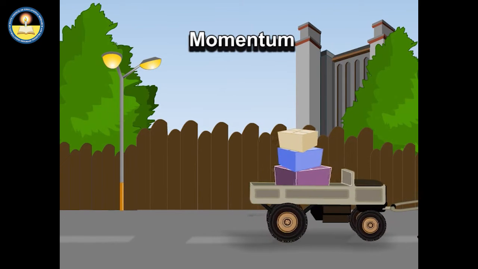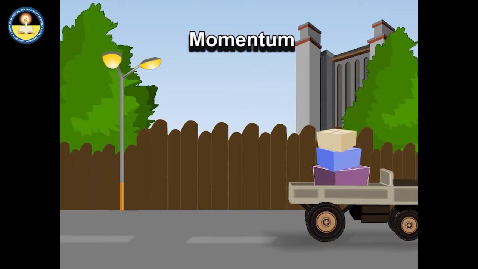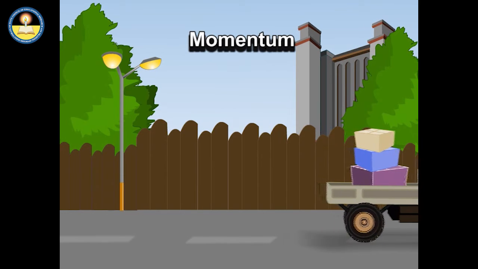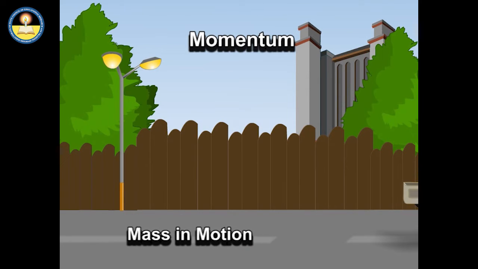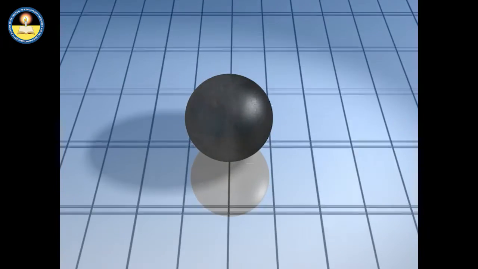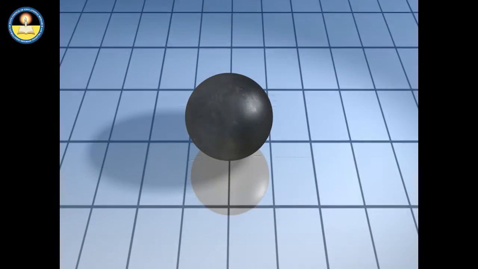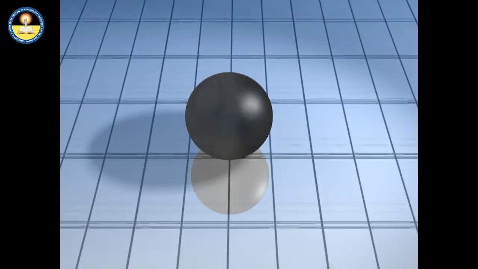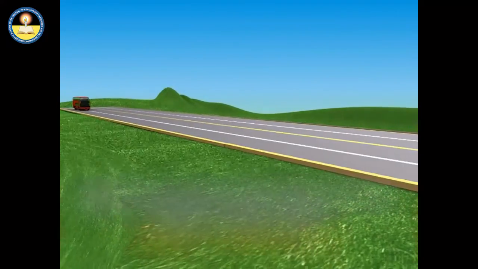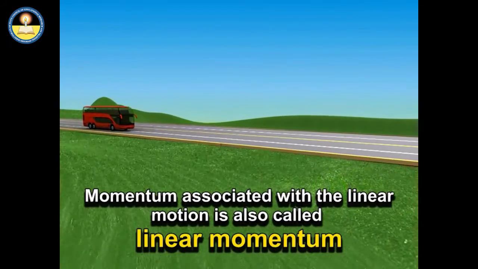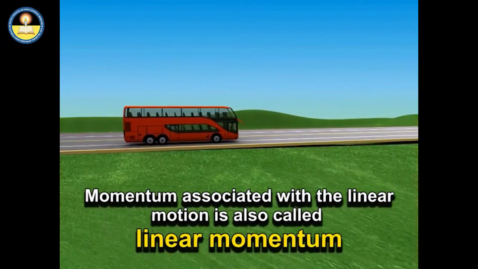Since all objects have mass, if an object is moving, then it has momentum. Hence, the momentum can be defined as mass in motion. It can also be defined as the tendency of an object to keep on moving with the same speed and in the same direction. Momentum associated with the linear motion is also called linear momentum.